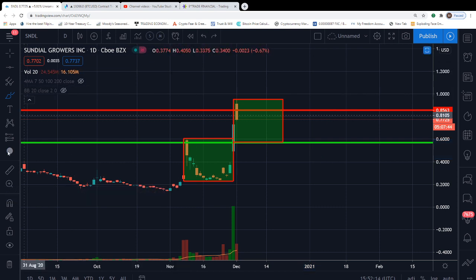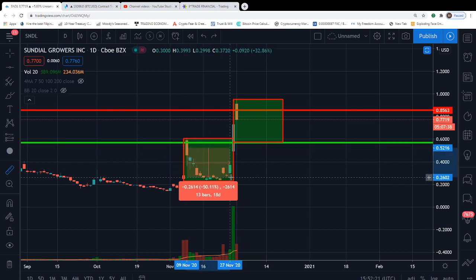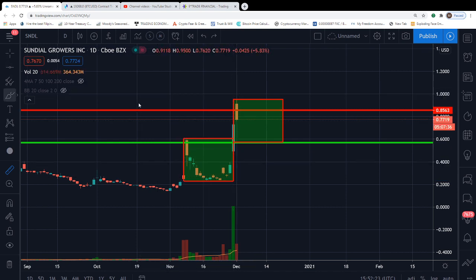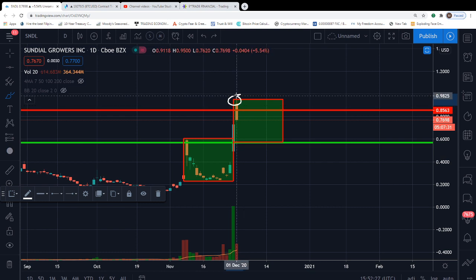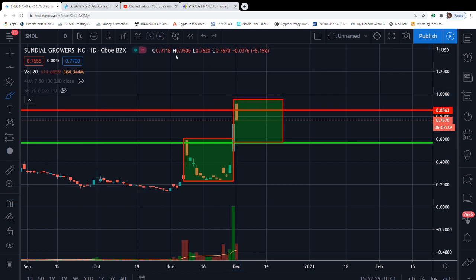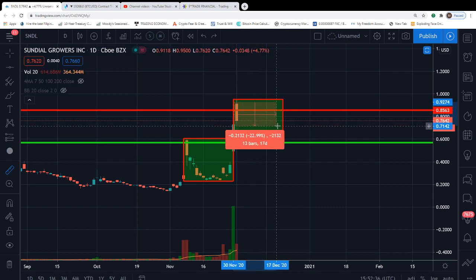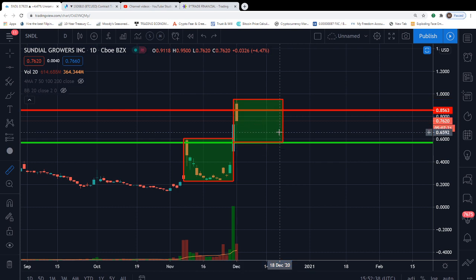Let's stick to what we were just saying here, guys. 18 days. Let's assume that the previous top out and then the bottoming pattern is going to take place again, assuming that this recent candle here at December the 1st is the topping out candle. Let's just measure it on over to about 18 days. I've already put the box, I cloned the box. So that's going to leave it at about December the 18th-ish or December the 21st-ish.